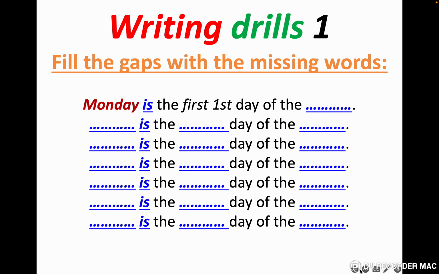So here we are going to practice two things or three things. So the name of the day and the order of the day, for example, the first example, Monday is the first day of what? So the second day, the third day, etc. So you go to the end. Let's continue.